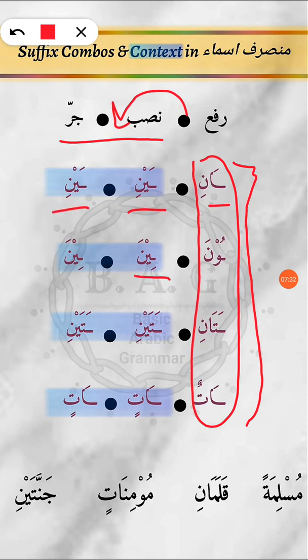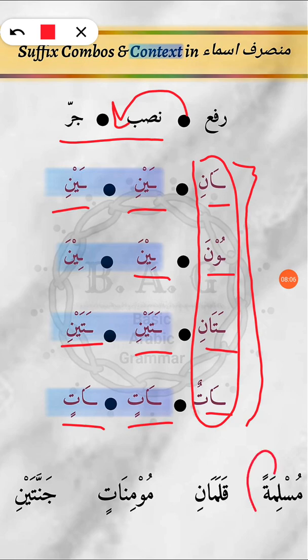Similarly, ina for nasab and jar, but una for rafa. Ataini for nasab and jar, but atani for rafa. Similarly, atin for nasab and jar, and rafa is atun. So we're going to study all these suffixes, inshallah, in detail, and we are going to explore the dynamics that revolve around these suffixes.